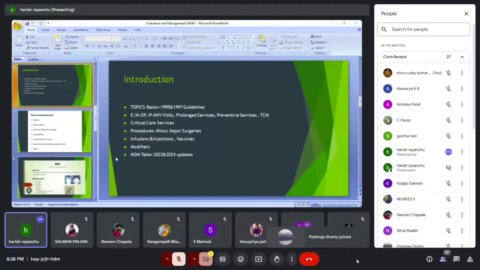And the MDM table. Earlier we had a different concept, but that concept we are not following right now. Only based upon MDM or based upon time we are billing the services. In 2023, many changes happened in MDM. We have an MDM table with three tables: table A, table B, table C. Not many drastic changes happened there in 2023. And in 2024 we also have some updates on split shared guideline services. That topic also I am going to cover, guys.